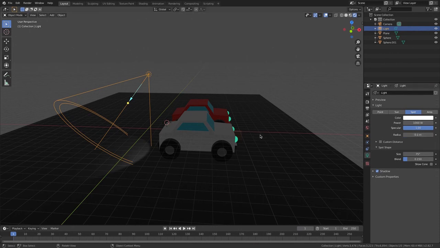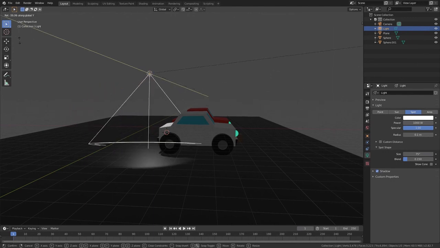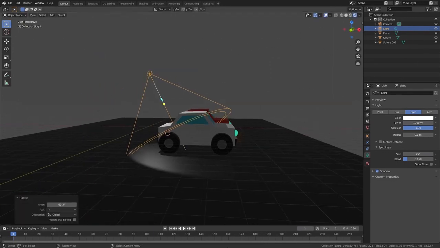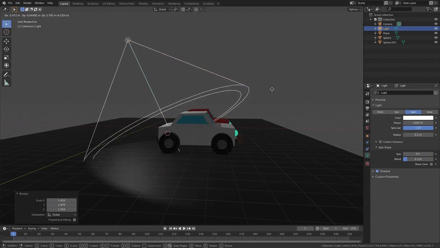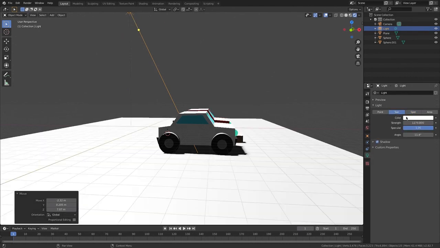I'm going to go RY on the car's light and go S, go to power and make it bigger. So I thought a bit.